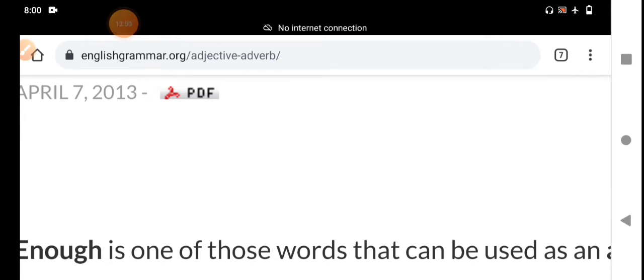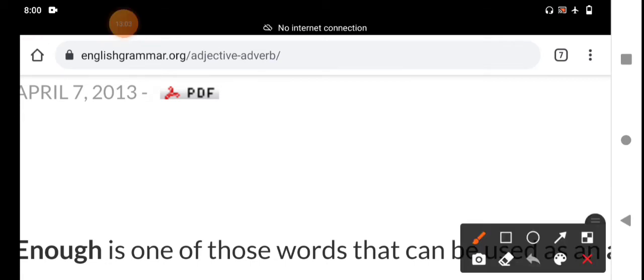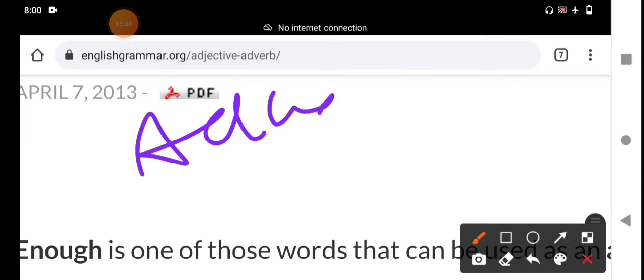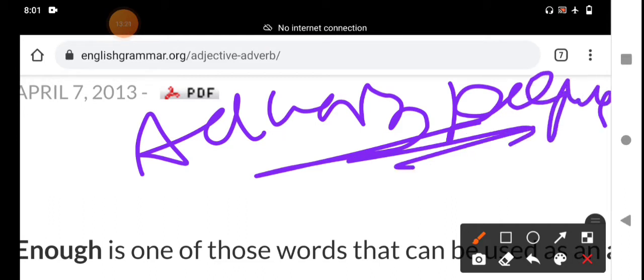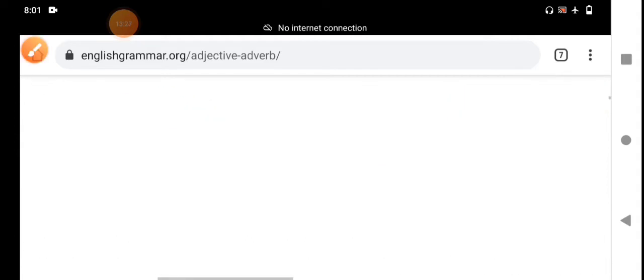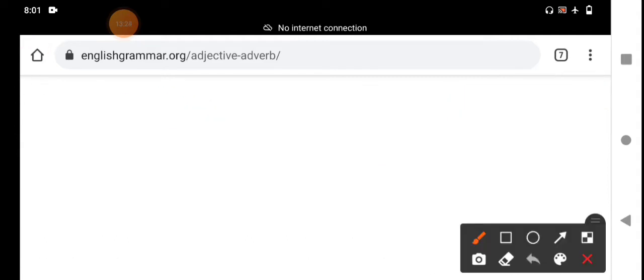And then we explain that enough also functions as an adverb. Different kinds of adverbs are there. Enough is an adverb of degree.